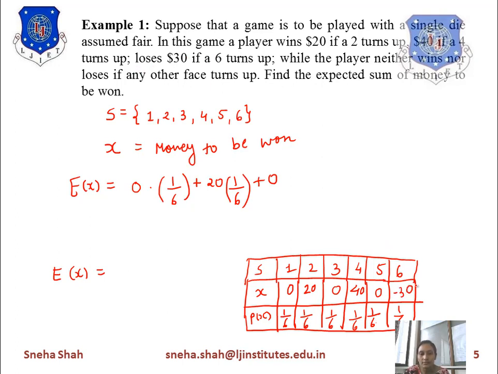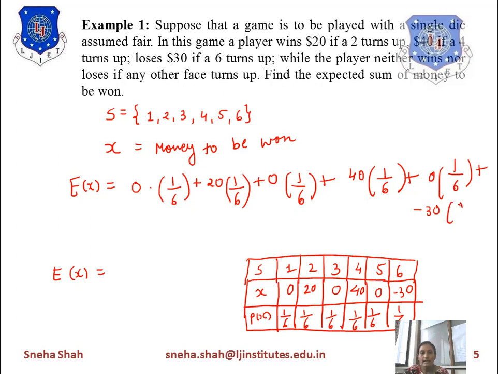So this is 0, then this 20, then this 0 into 1 by 6, plus the next term is 40 into 1 by 6, plus the next term is 0 into 1 by 6, plus the last term is minus 30 into 1 by 6.